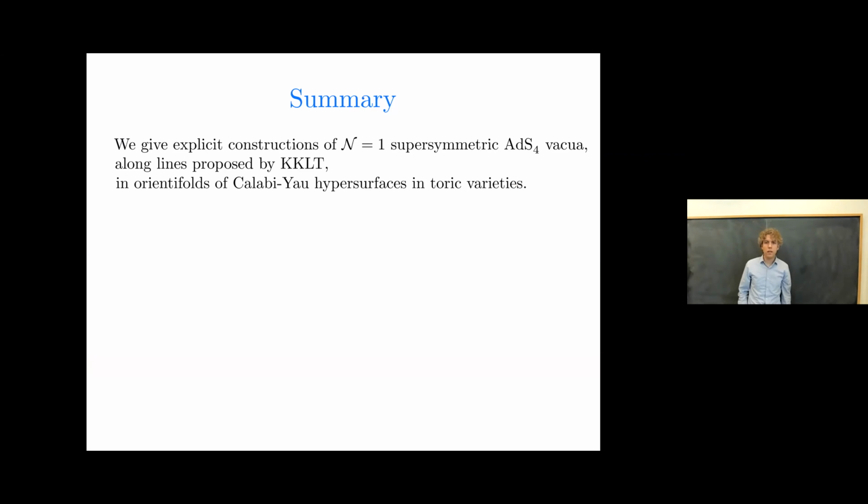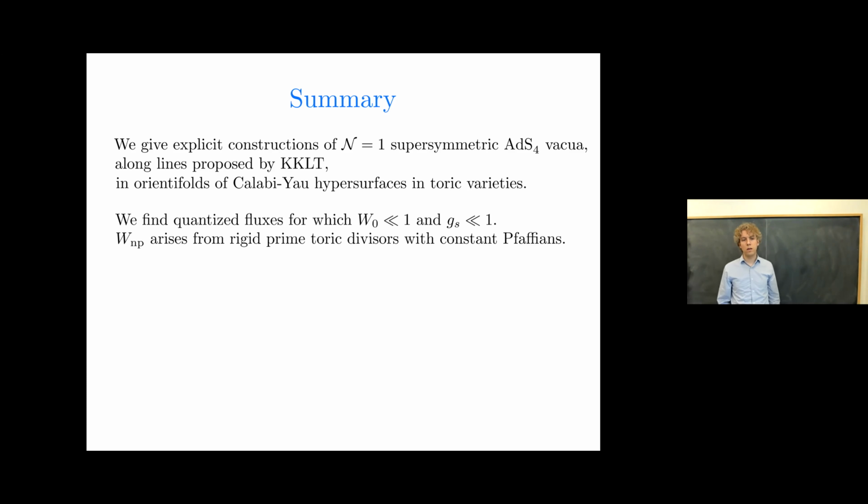So let me begin with a brief summary of the main points of the talk. And if you catch only this slide, that'll cover everything. So we give explicit constructions of N=1 supersymmetric AdS4 vacua along lines proposed long ago by KKLT. And we do so in orientifolds of Calabi-Yau hypersurfaces in toric varieties. We find explicit quantized fluxes for which the flux superpotential is exponentially small and the string coupling is polynomially small. The non-perturbative superpotential arises from rigid prime toric divisors with constant Pfaffian prefactors. All the tadpoles are canceled and all the moduli are stabilized.